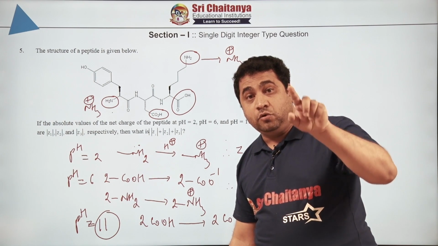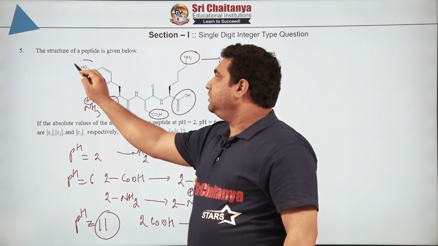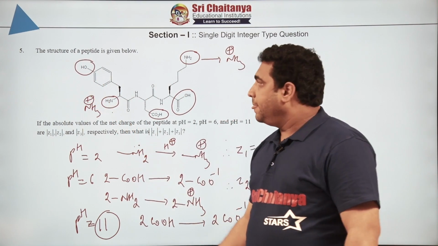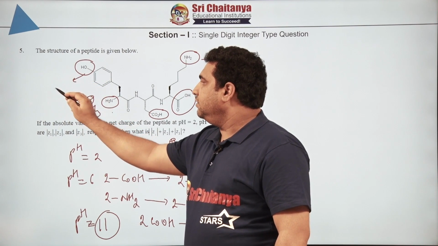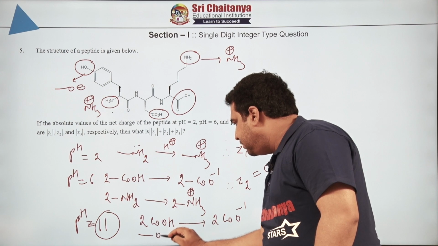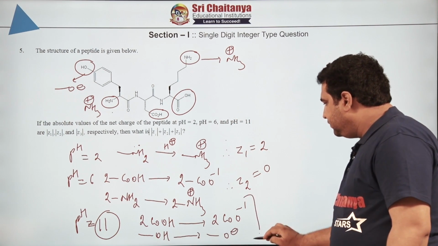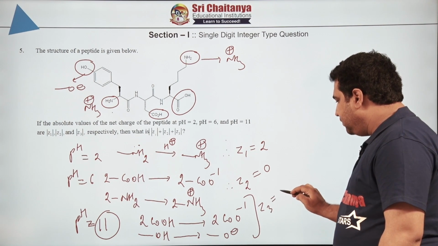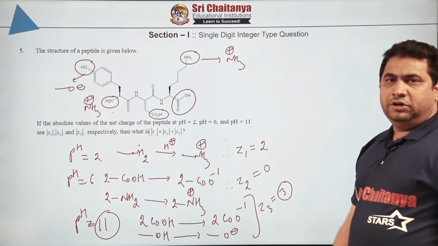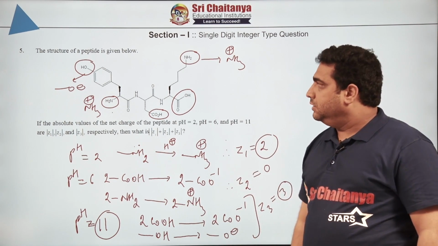Because the OH minus from the base will take the proton and form water. And the next step which you will forget is what? This phenolic OH also gets converted to what? Phenoxide ion. That means this OH from the phenol also gets converted to phenoxide ion. So, Z3 is equal to how much, tell me all of you? 3. No need to say what is the sum of Z1 plus Z2 plus Z3, right?